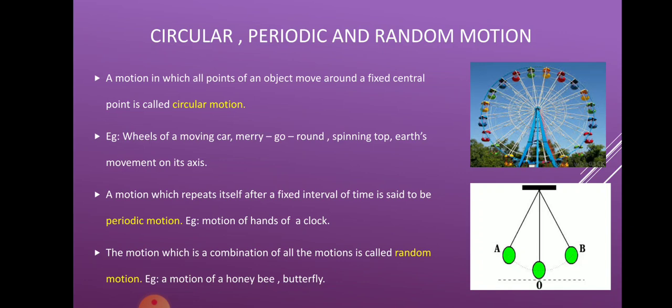Then we have the next kind of motion, which is known as periodic motion, in which the motion repeats itself after a fixed interval of time. So there is a certain period decided for the motion, like the motion of the hands of a clock and the to and fro movement or motion of a pendulum.